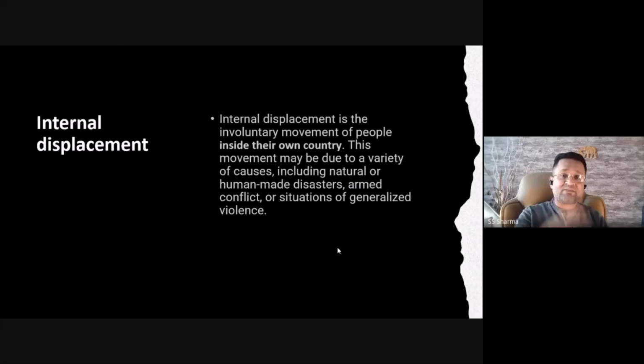Now, the problem is that these people do not have the status of refugees. Suppose somebody is an internally displaced person. They have moved from one place to another because of problems, but they do not have the rights which refugees have. And you might be aware that refugees have a lot of rights, right? Those rights are provided to them by the international community, by the United Nations, and so on. But internally displaced people are purely the subjects of that state only, even if they have moved from their place of origin to another place, they still do not have those kinds of international protections.